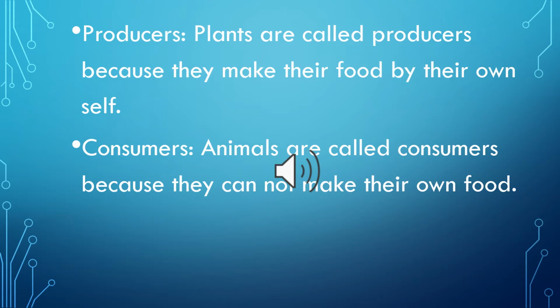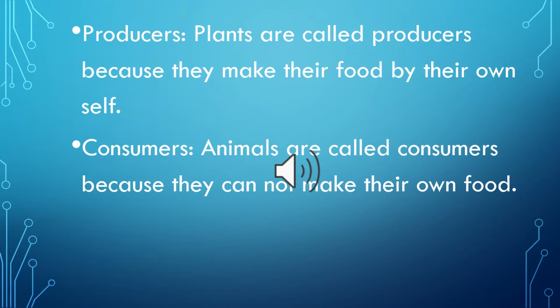Plants or the producers are also called as autotrophs. The word auto means self while troph means preparing. So this word proves that plants are those living organisms which can prepare their food by their own self.